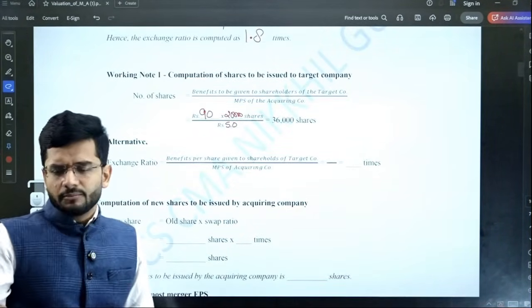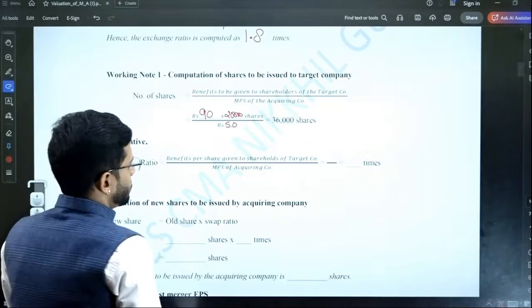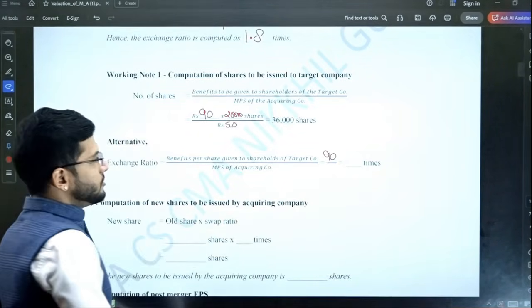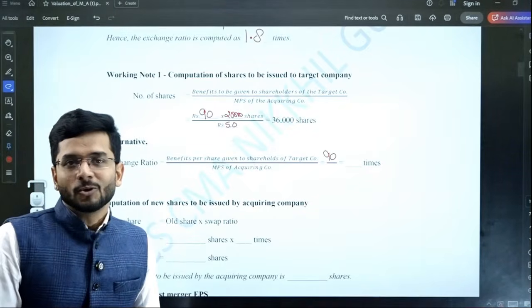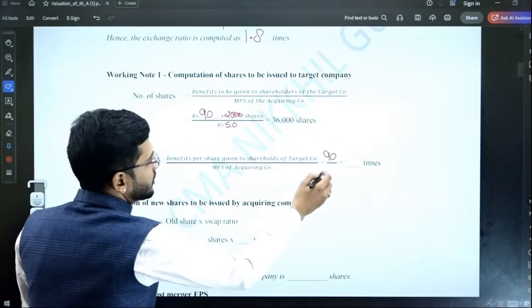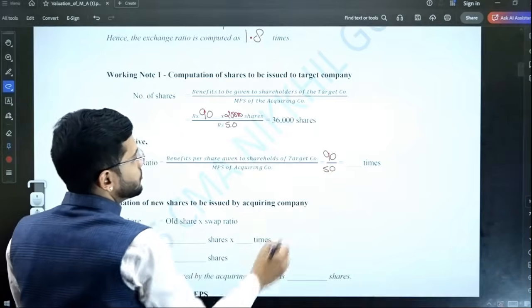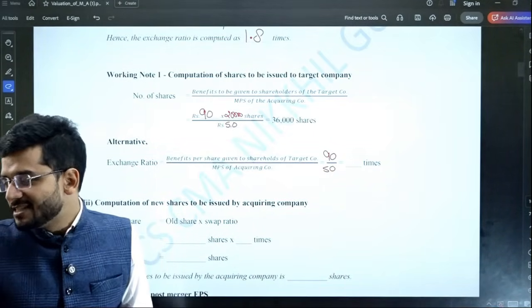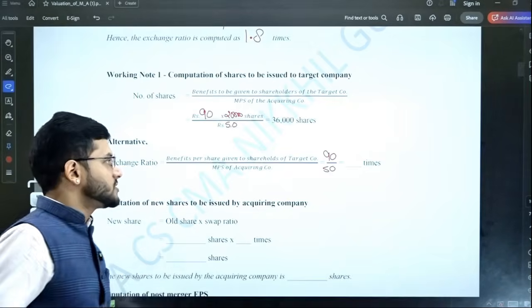Alternatively, the exchange ratio can be computed in a very simple manner also, guys. And what is that simple manner? 90 rupees is the benefit which is to be given to shareholders of the target company, and the market price of the acquiring company is 50 rupees. So how many times number of shares are to be issued? 90 divided by 50. That's an easier way to calculate the exchange ratio, which is 1.8 times.